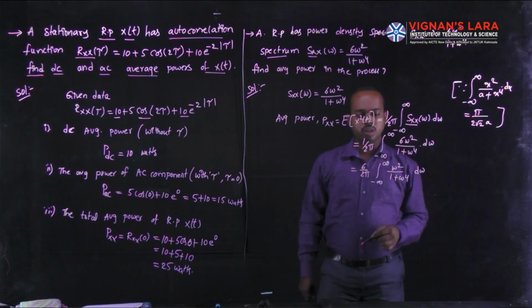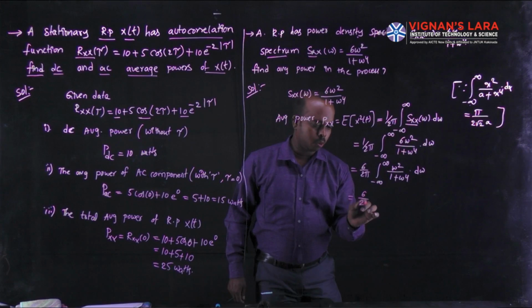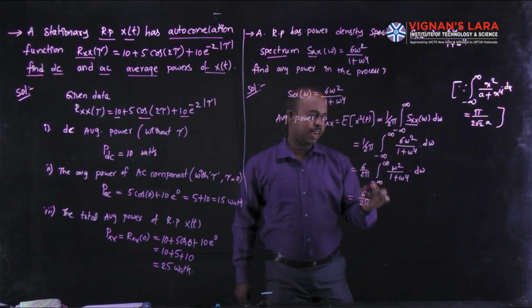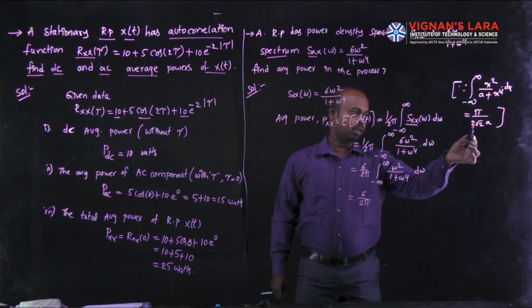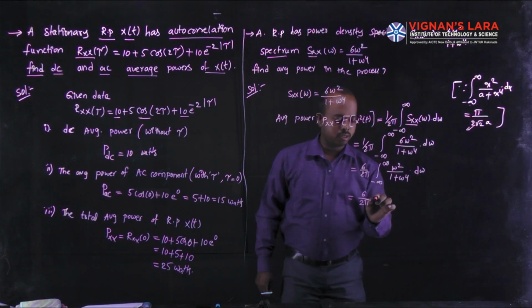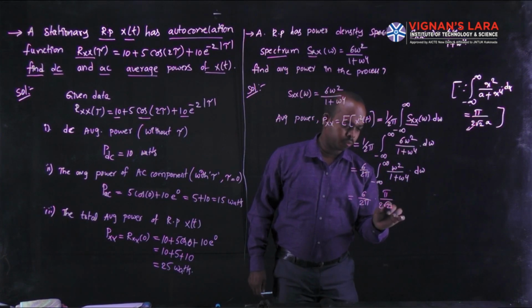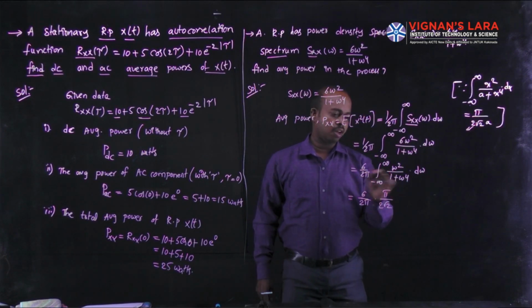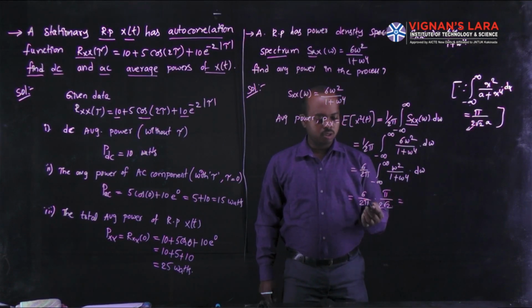According to this property, here you can write the value as 6 by 2 pi times the simplified integral, that is pi divided by 2 root 2 into a, where the a value is 1. If any terms cancel, you can cancel them.